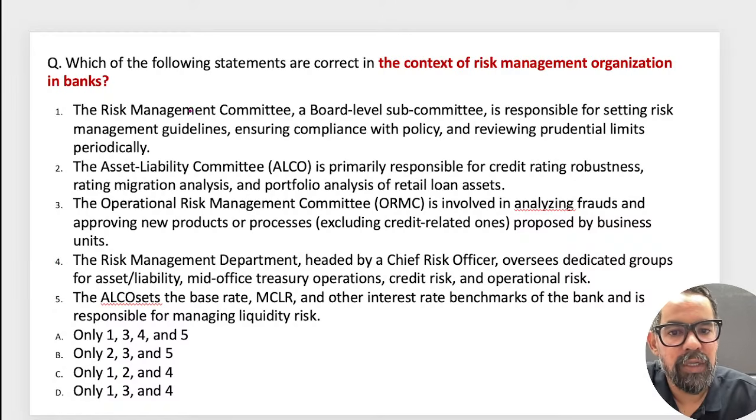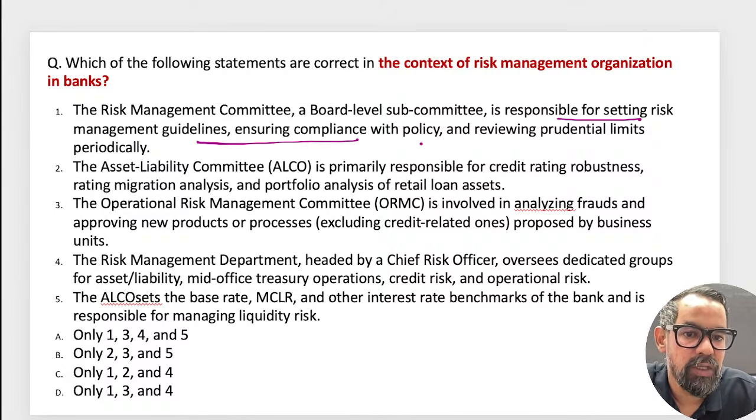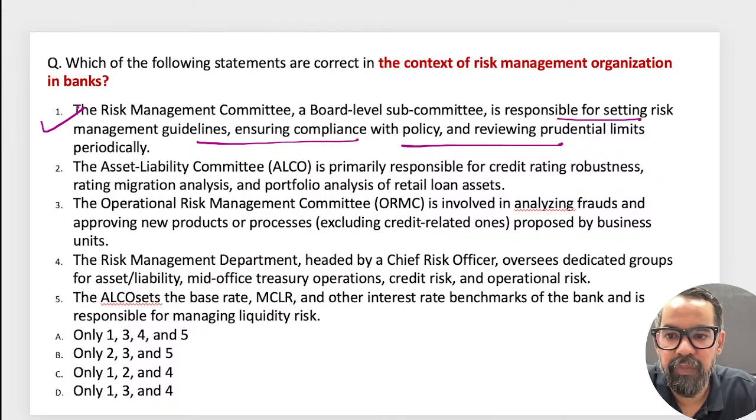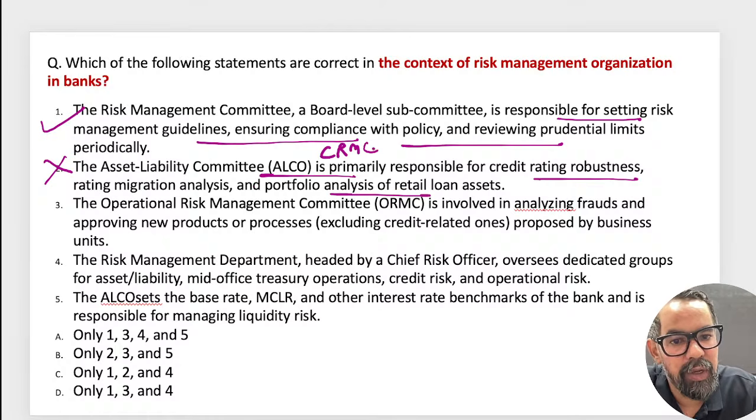So, the risk management committee at board level responsible for setting the management guidelines, ensuring compliance and review this. The second one is ELCO is primarily responsible for credit rating robustness. This is आपका credit risk. This is done by the credit risk management committee, not by ELCO.